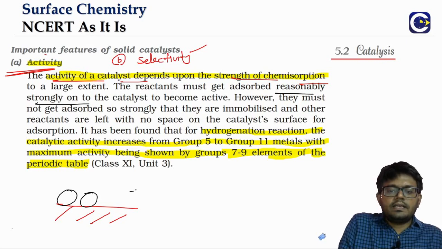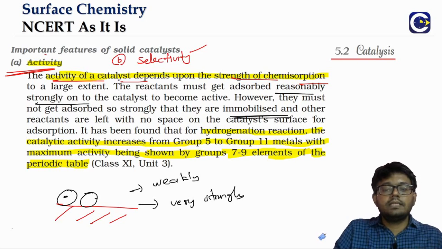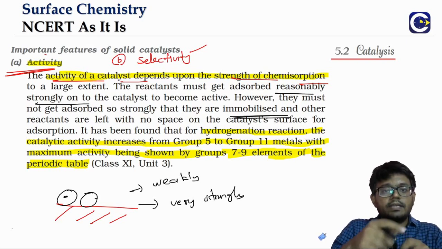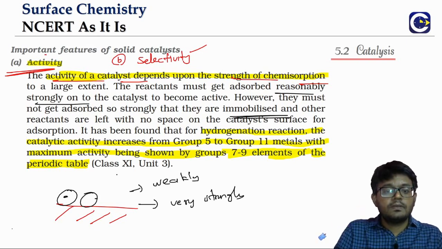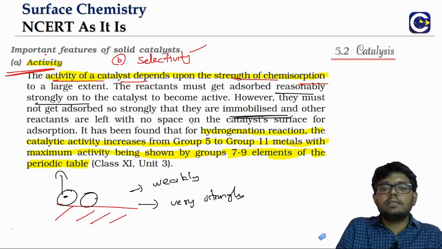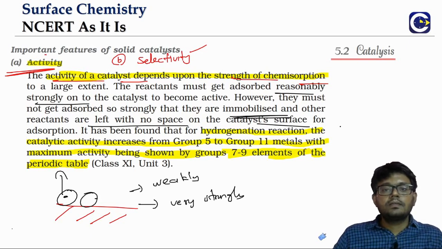If they are either weakly adsorbed or adsorbed very strongly, these particles will be immobilized and cannot move, so the reaction rate might get affected. Second, if they are so strongly adsorbed they will not be able to leave, which means there is no space available for other molecules to come and settle on the surface of the catalyst.